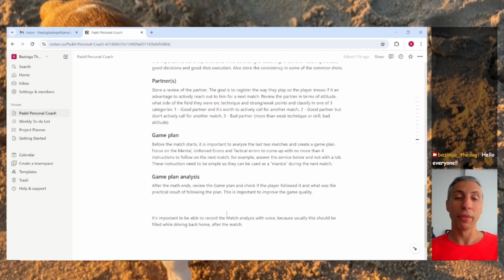So some notes have also been taken here, like it's important to be able to record this with voice, because a use case for this is I'm going to play, then I'll just probably take my car and go back home, and while I'm going home, maybe using my voice, I can register all of this information in the application, so it's important to be able to.